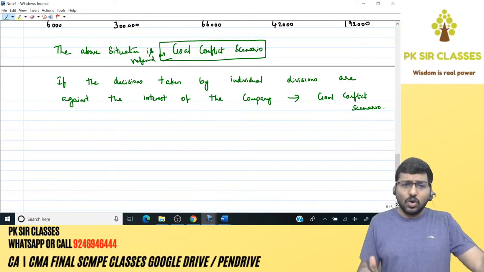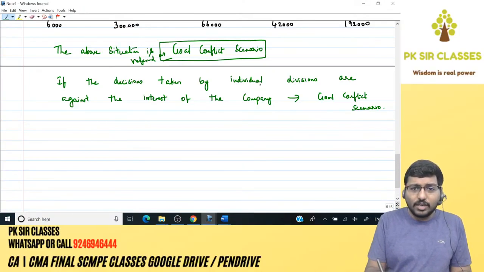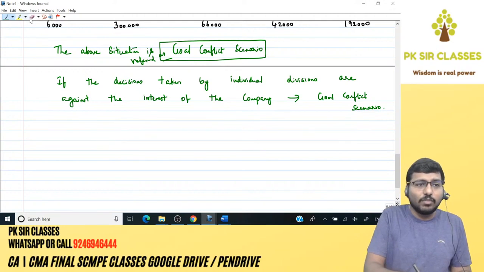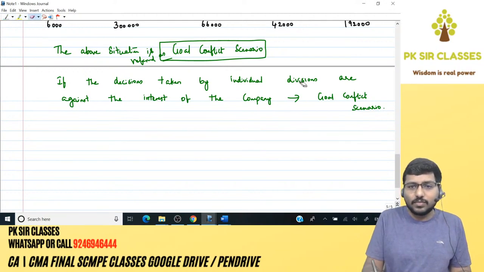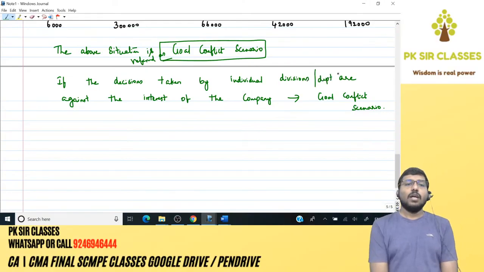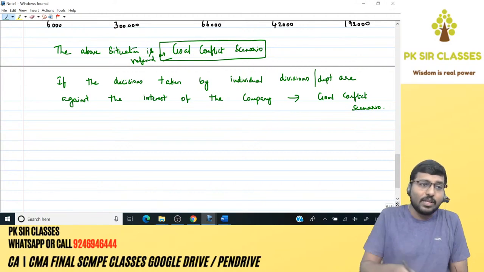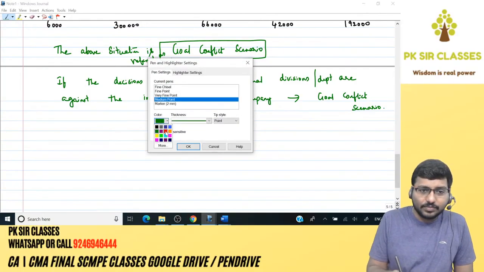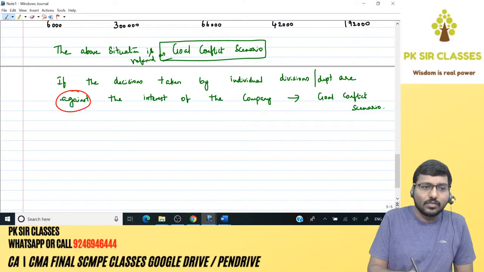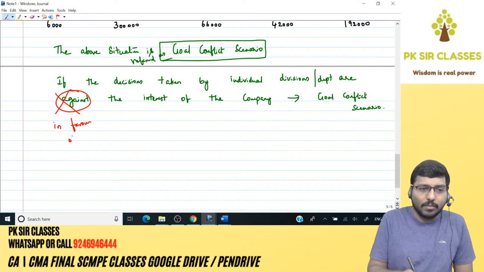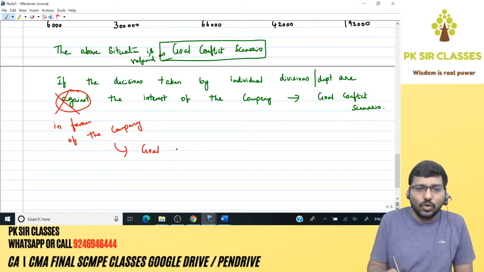Obviously, the opposite will be goal congruence, which means if the decisions taken by the individual departments, divisions or branches, whatever it is, are not against the interest of the company, if they are in favor of the company, then that will be called a goal congruence scenario.